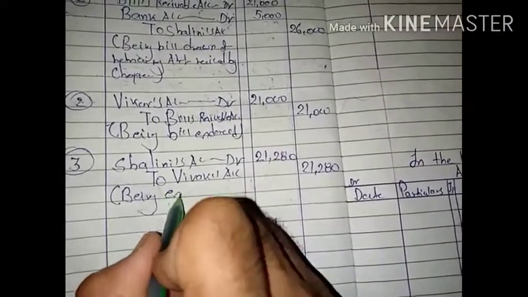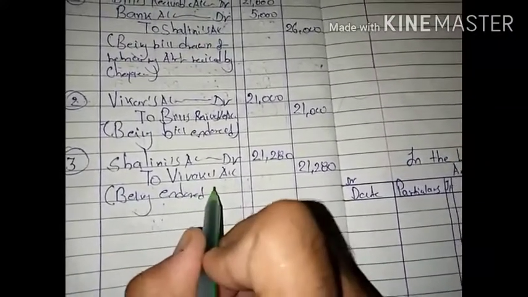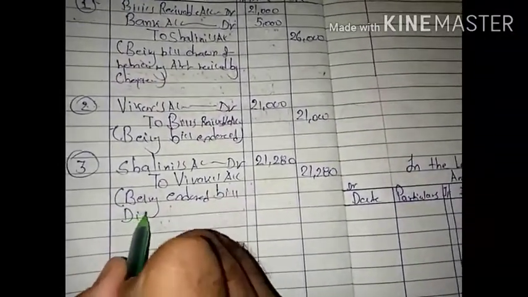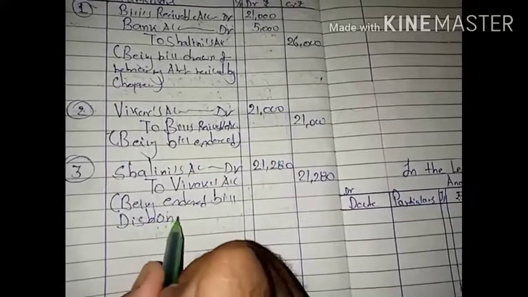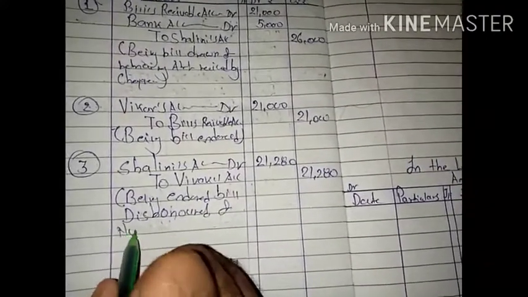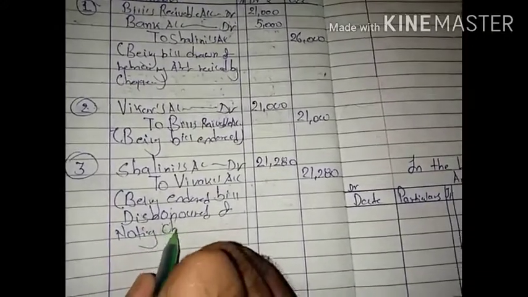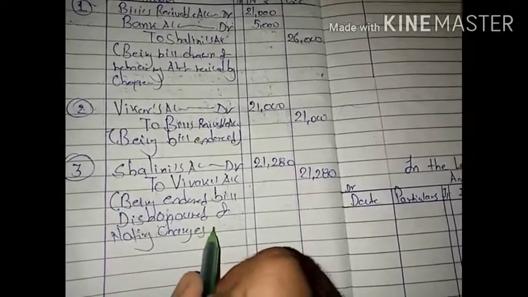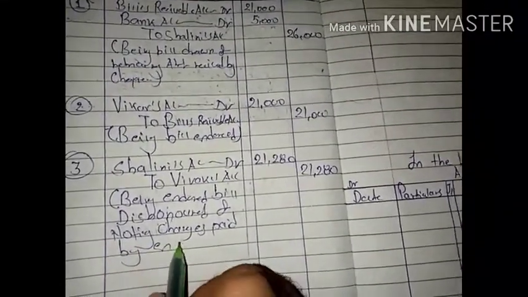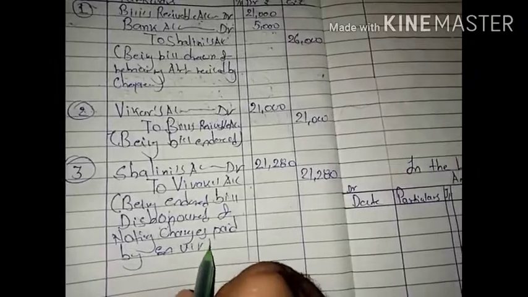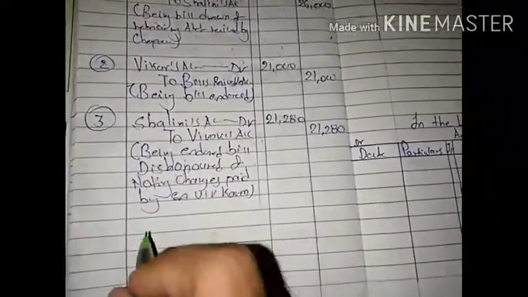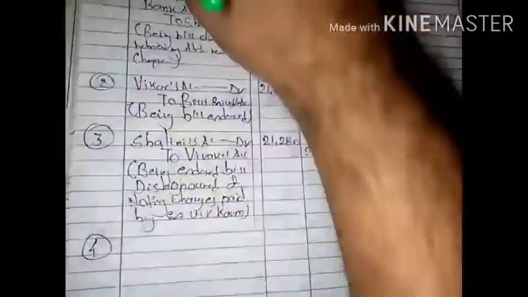Narration: Being endorsed bill dishonored and noting charges paid by Vikram.